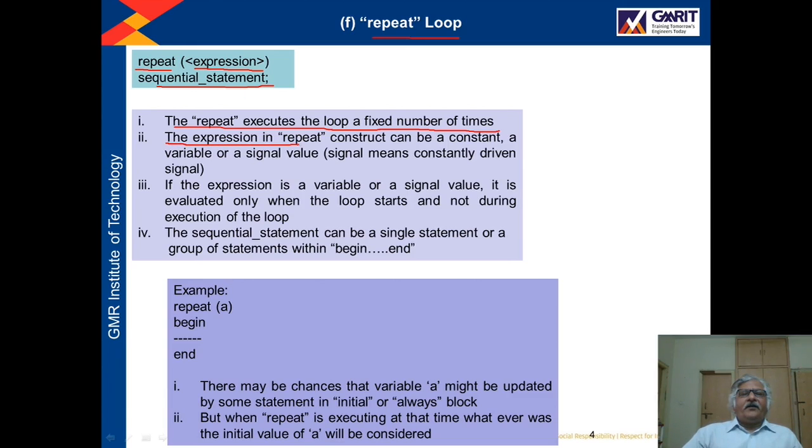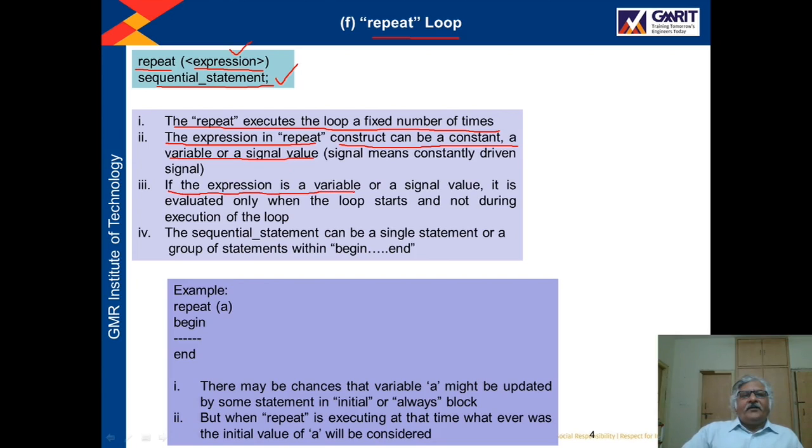The expression in the repeat construct can be a constant, a variable or a signal value. So here you can mention a constant value, or you can mention some signal also. Whatever the value of the constant or signal is, that many times this sequential statement will be executed.